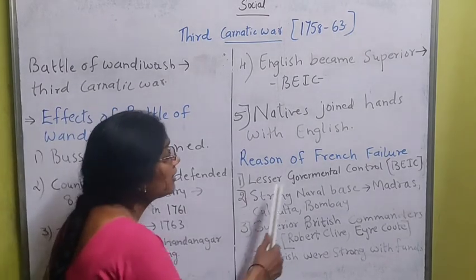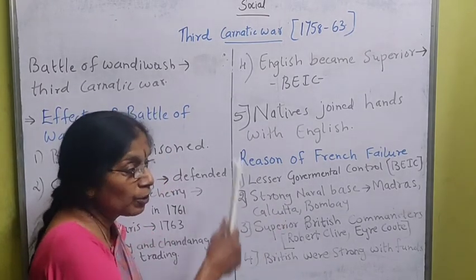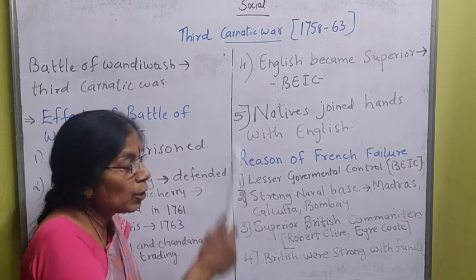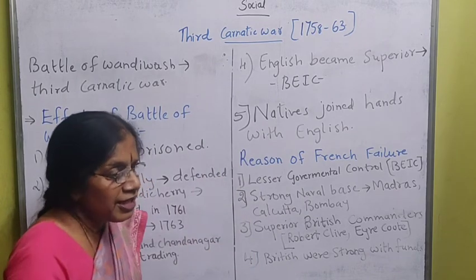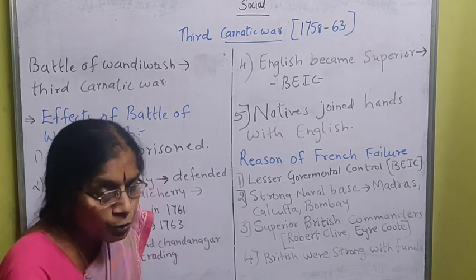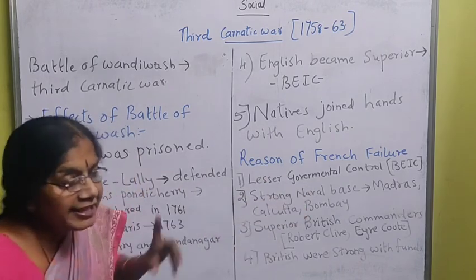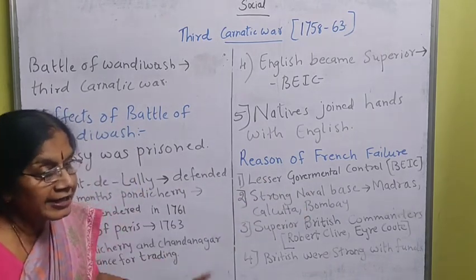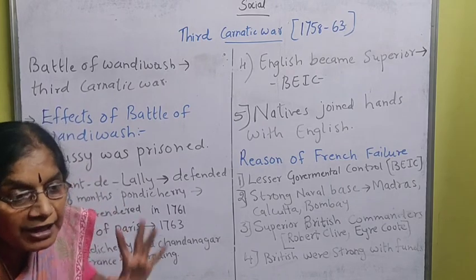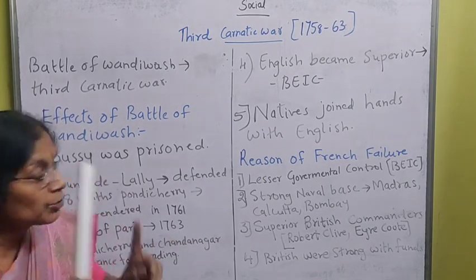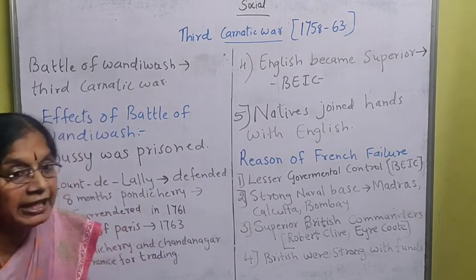The Britishers were able to take decisions very quickly, because I told you in 1600 when Queen Elizabeth gave permission, 15 years of permission, to the British East India Company that you can do trading and there will be no interference from the government. So it was a private company, so they were able to take decisions very quickly.